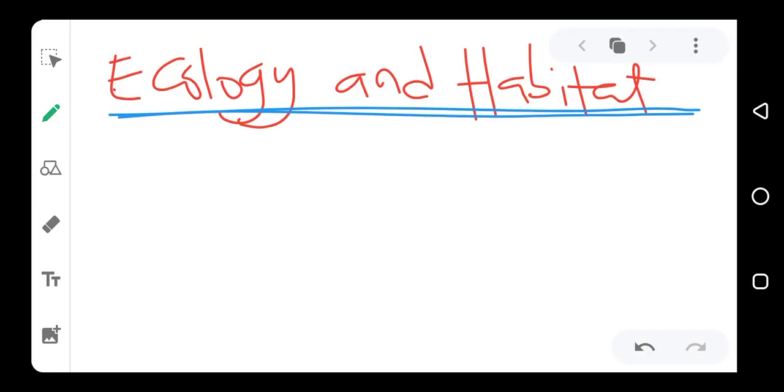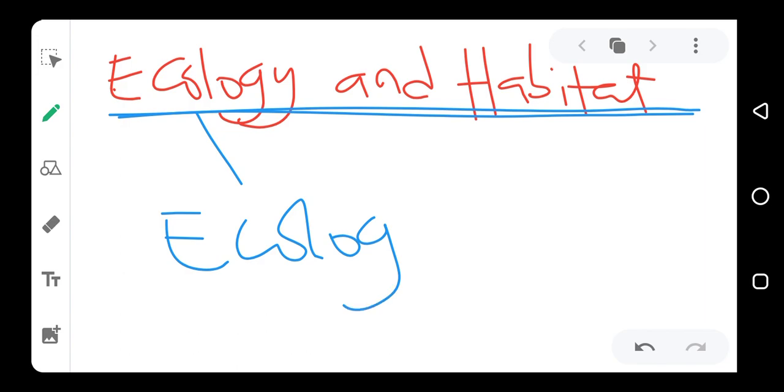And the scientist that studies this ecology is called an ecologist. That is the scientist that studies where organisms live and why or how they live in that place. Ecology is a branch of science that we call biology. There's a branch of science called biology, and ecology is part of biology as a course.